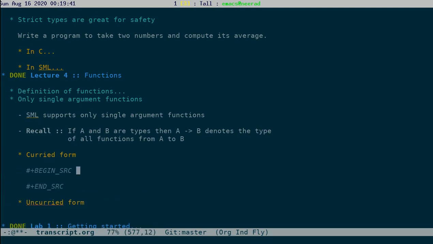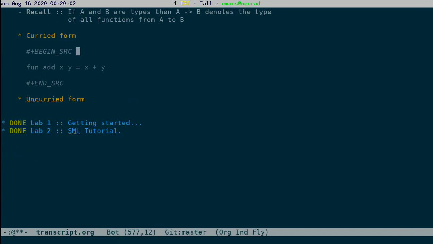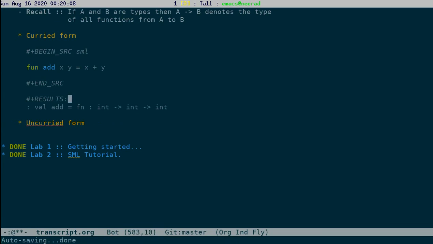Let's take an example. Okay, so this is an example of a function. Let's see what its type looks like. Okay, so we find that the type of add is int arrow int arrow int. But really speaking, there is only one argument because this should be read as this.